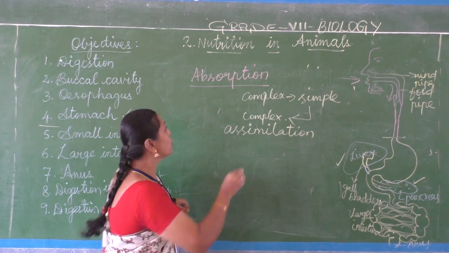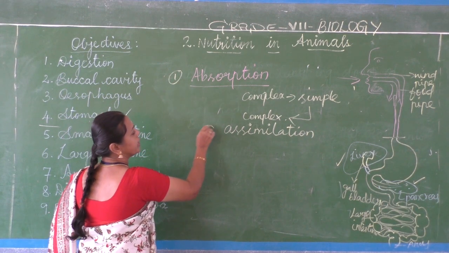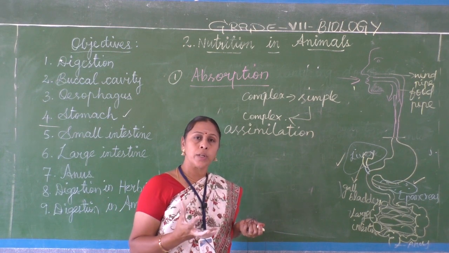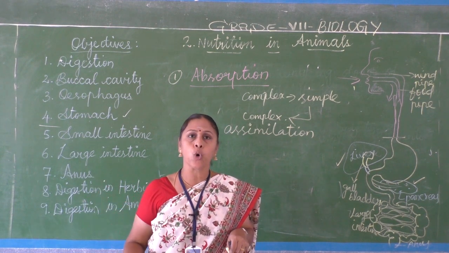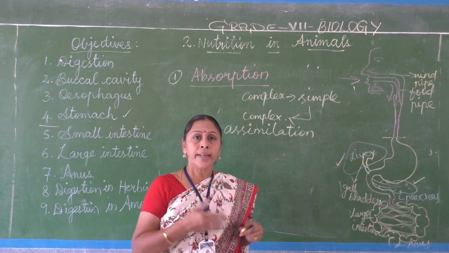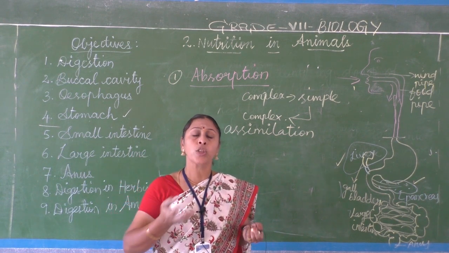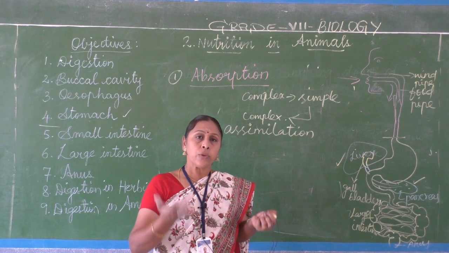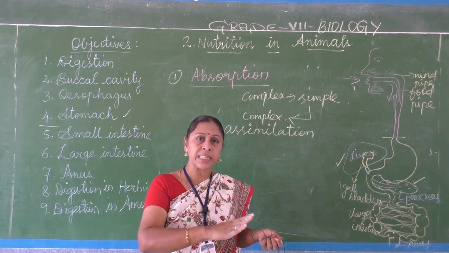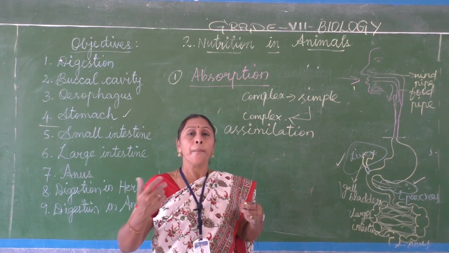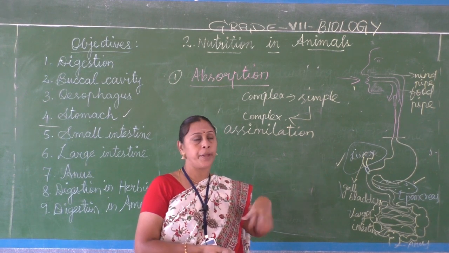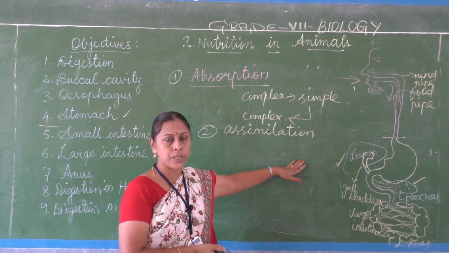Assimilation. So there are two processes: one is absorption, another one is assimilation. The simple sugars will again be converted into complex food for the requirement of the body. The body needs carbohydrates and proteins for its growth, maintenance and repair. So they will be converted from the simple sugars into complex food by the organs. That process, in which the body can use the food, is called assimilation.